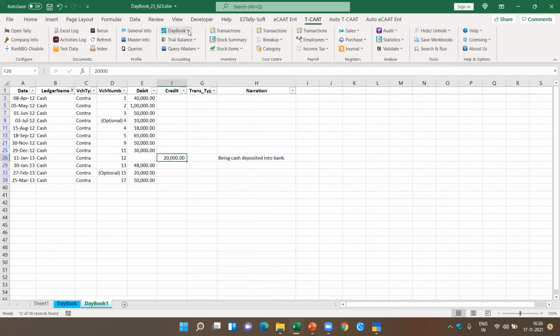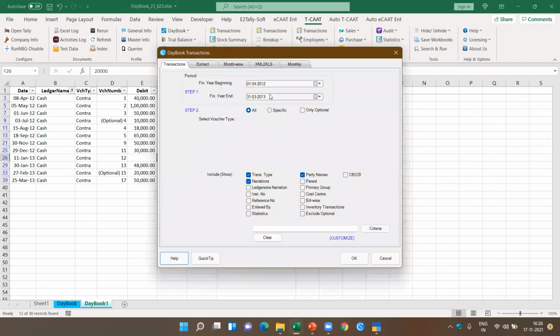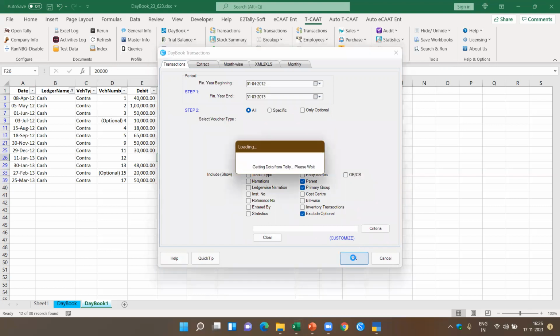Now let's say I take the same thing. I want to look at day book transactions, and here I picked up all. Let's say I want to add the parent here. I'm not interested in the transaction type or the narrations, and I want to connect to the parent. I also want to add the parent primary group. Now just see the type of powerful analysis I can do with this. I also don't want optional vouchers, so I say exclude optional, which means it will exclude all the optional vouchers. I say okay, and this will take a little time.